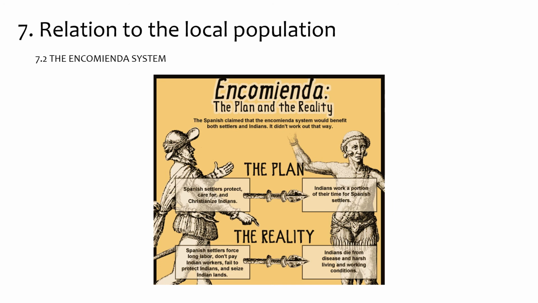The Spanish promised to give the Indians education, protection against other tribes, and they wanted to convert them to Christianity. They want to teach them Spanish as well, and help them build better infrastructure. So, from the Spanish point of view, they are doing a lot of things for the people there.